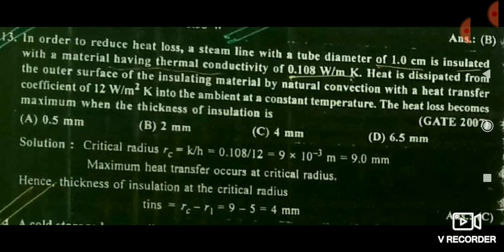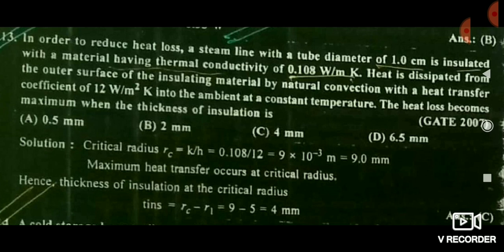After this friends, you see another question. It is based upon the critical thickness of insulation. I think I have told you in the previous video lecture about the critical thickness of insulation. The RC formula, all of you know that RC is equal to K by H, but friends, you remember that RC is the external radius value, it is not the thickness. Thickness is RC minus RI, means critical radius minus internal radius.